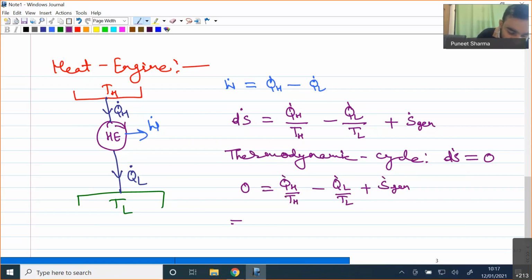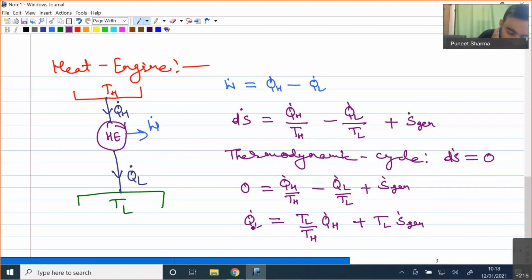From here I will be able to simply find that Q dot H is equal to TH divided by TL times Q dot L. Or let me just obtain Q dot L instead of Q dot H. If I take Q dot L to the left hand side and divide and multiply by TL on both sides, I'll find Q dot L is equal to TL divided by TH times Q dot H, plus TL times S dot generation.